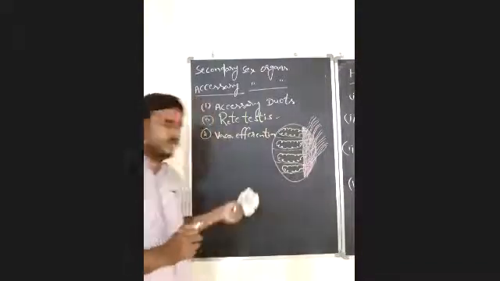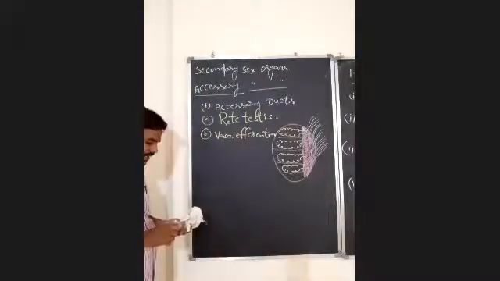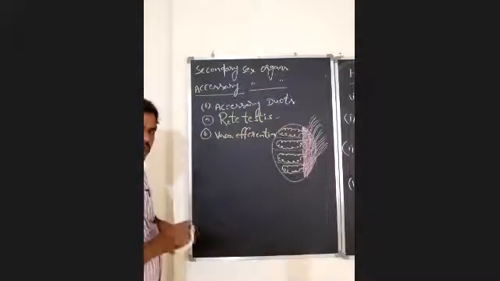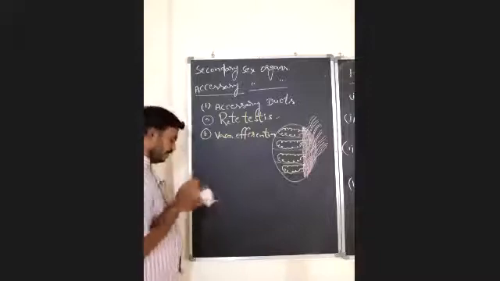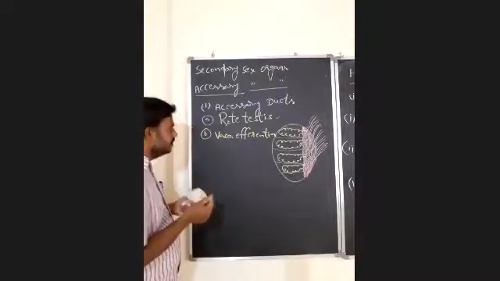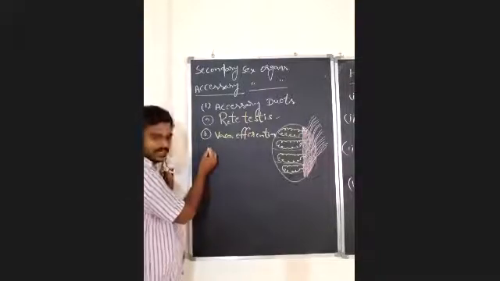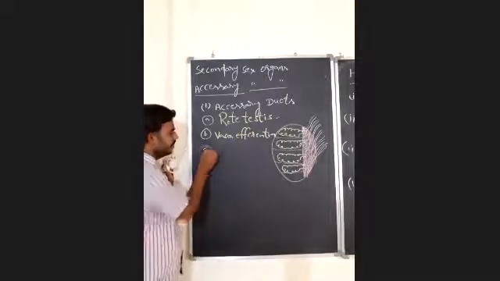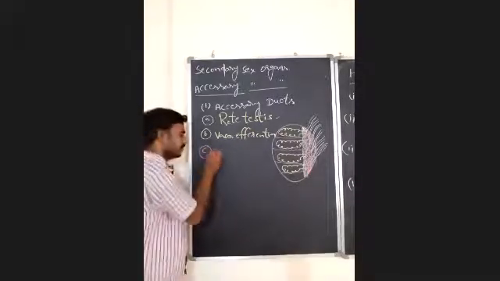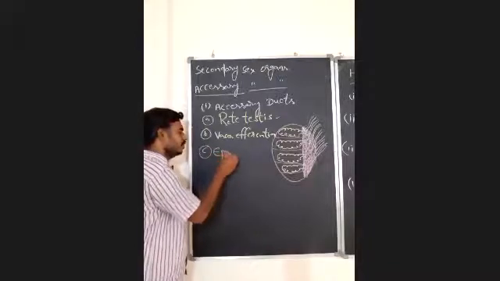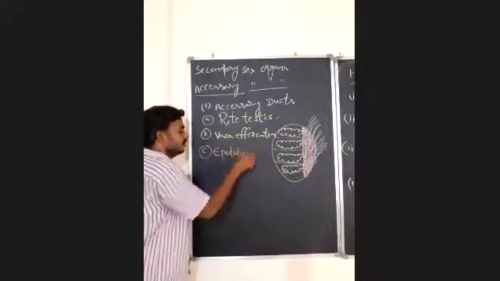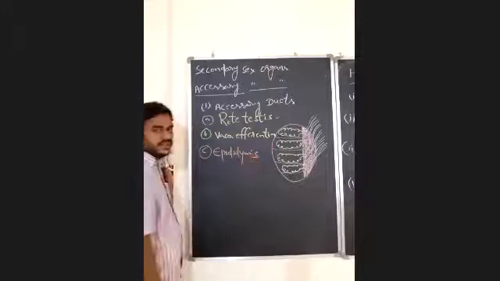And after completion of vasa efferentia, the next and very important accessory duct here is epididymis.